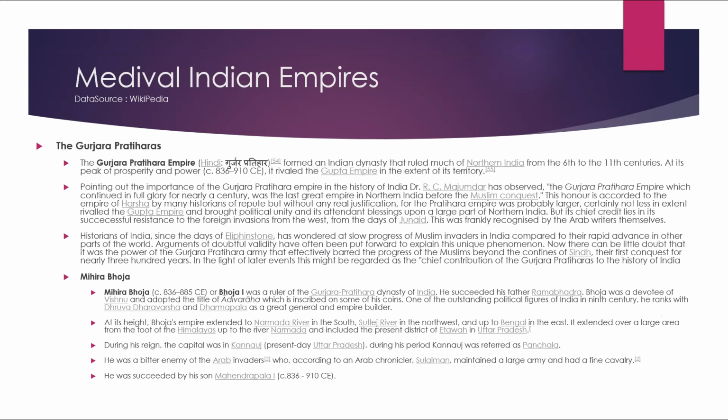The Gurjar Pratiharas. The Gurjar Pratiharas formed an Indian dynasty that ruled much of northern India from the 6th to 11th centuries. At its peak of prosperity and power, it rivaled the Gupta Empire in the extent of its territory. Pointing out the importance of the Gurjar Pratihara Empire in the history of India, Dr. R.C. Majumdar has observed that the Gurjar Pratihara Empire, which continued in full glory for nearly a century, was the last great empire in northern India before the Muslim conquest.